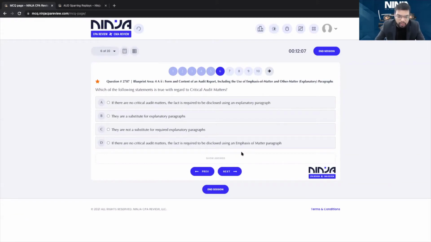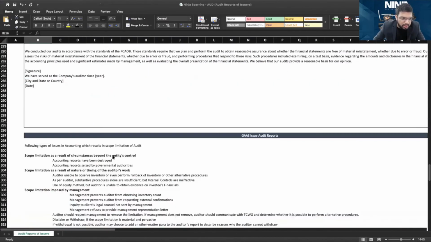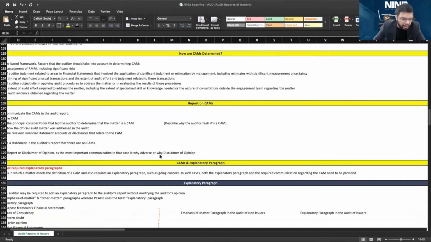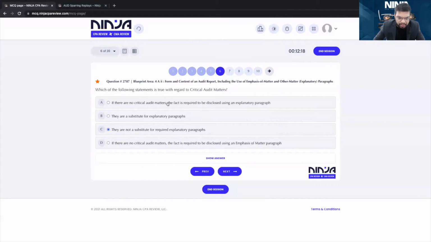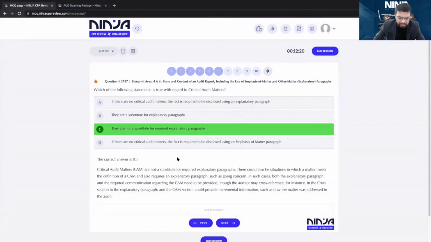Issuers don't even have an emphasis of matter paragraph, so A and D are out. And like I mentioned, CAMs are not a substitute for an explanatory paragraph. This is the correct statement. C. Are we clear why C and why not D, why not B, why not A?